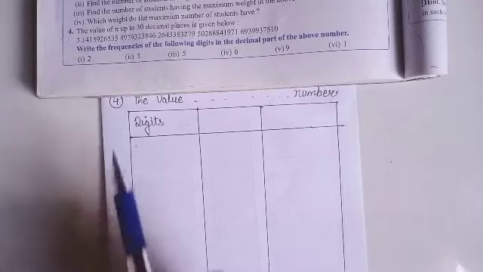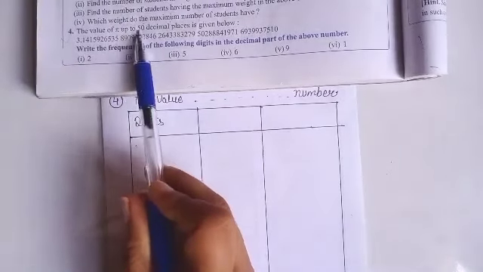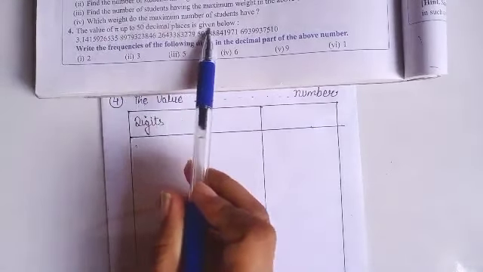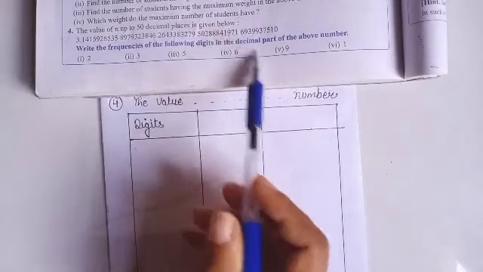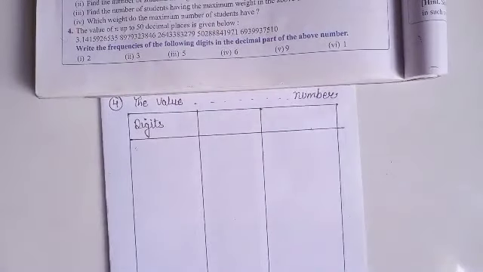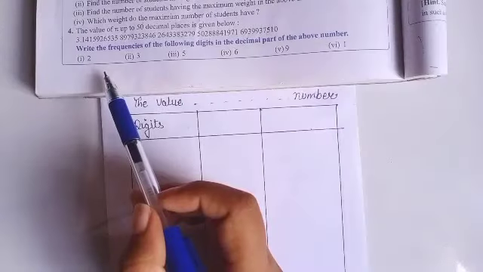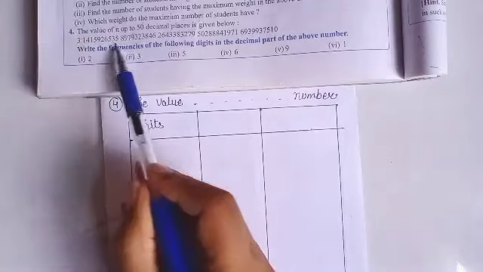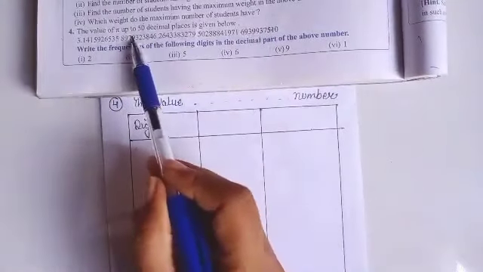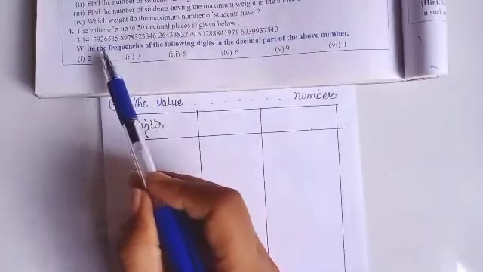Next question is question number 4. The value of pi up to 50 decimal places is given below. स्टूडेंट्स, आपने पाई की वैल्यू सुनी भी होगी. पाई की वैल्यू आप यूजुअली यूज करते हो 3.14, राइट? एंड समटाइम्स यू यूज 22/7, but that is approximate value. Here they have given the value of pi up to 50 decimal places.